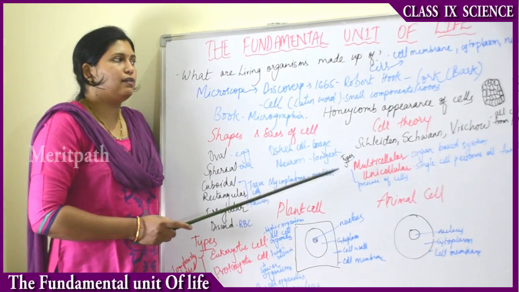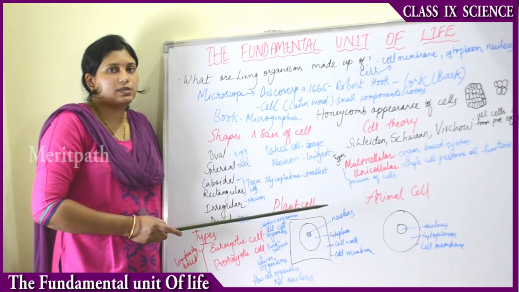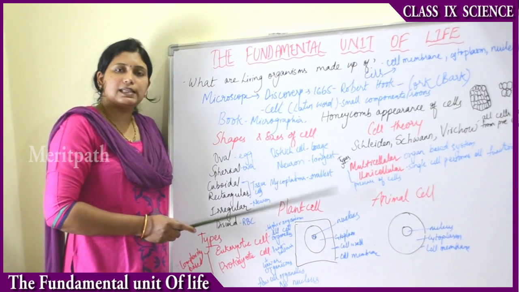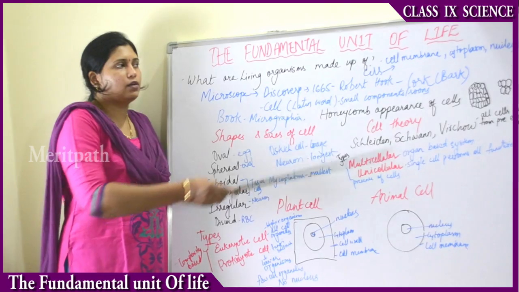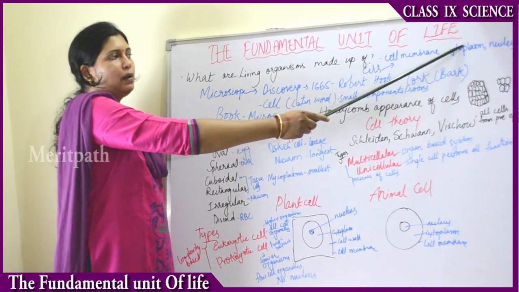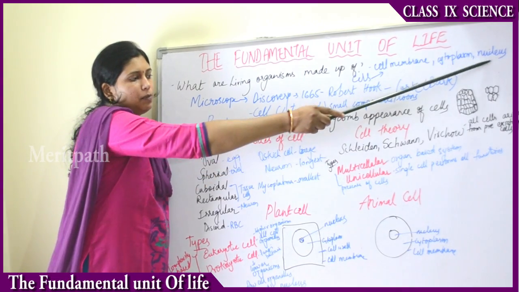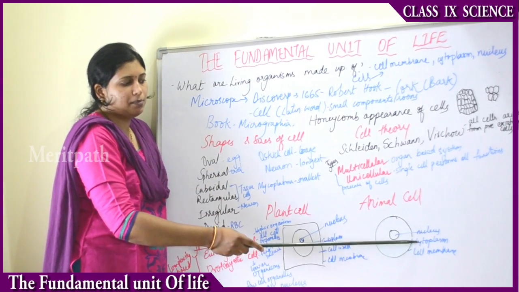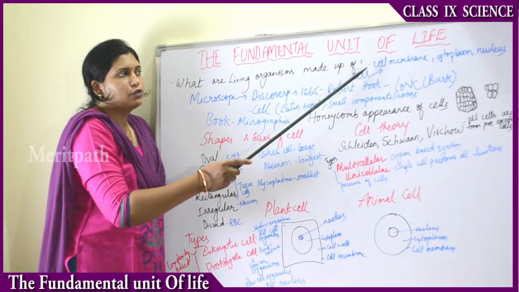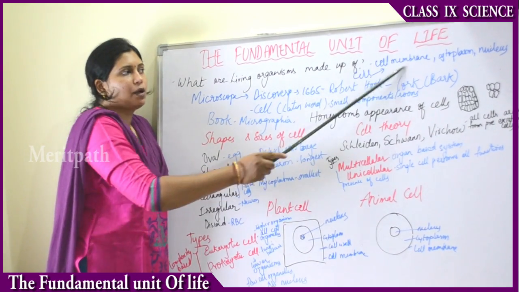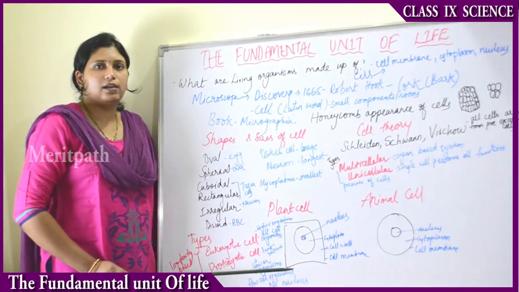Then what are living organisms made up of? Living organisms are made up of cells. These cells have three major parts. They are called cell membrane, cytoplasm and nucleus. The cell is mainly made up of cell membrane, cytoplasm and nucleus. We have read this here, no? Cell membrane, cytoplasm and nucleus. So in detail we will be dealing with the parts inside of the cell now.